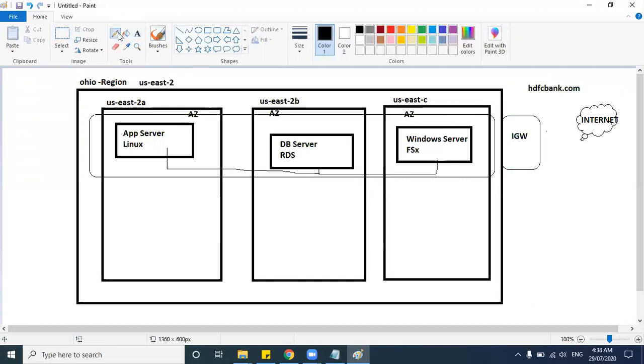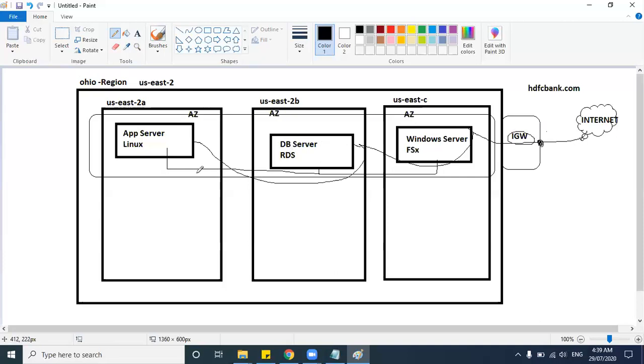Whatever traffic is coming from the internet will route through the internet gateway, and it will tell which virtual private network it should go to, either the Windows server, the DB server, or the app server. There are route tables to tell the routes, and different concepts we learn in VPC, like the network address translation gateway, the NAT gateway, and security groups. Let us see them one by one.